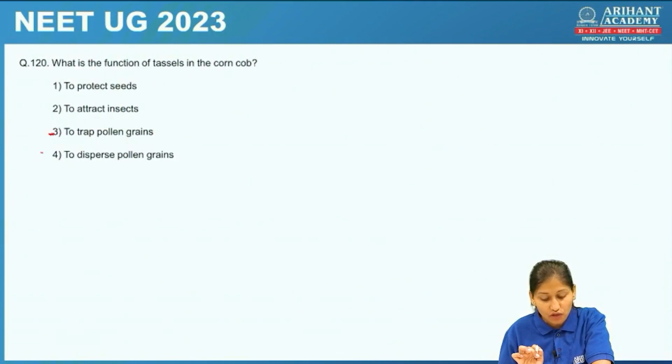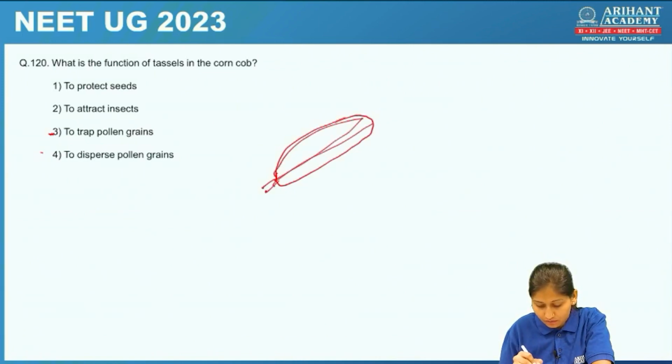What is the function of tassels in the corn cob? What are tassels, students? What is a corn cob? The ear of the corn is called corn cob. Okay, let's suppose this is the corn and this corn is covered.